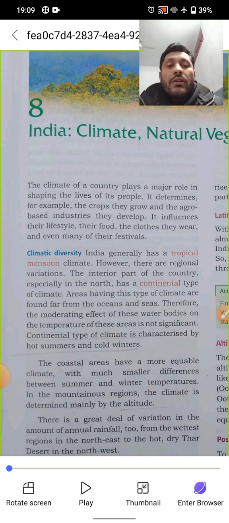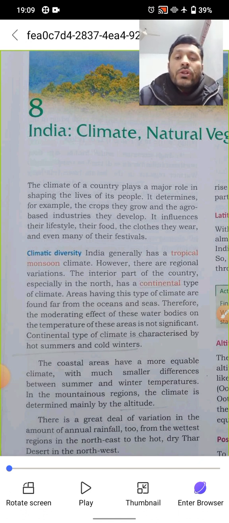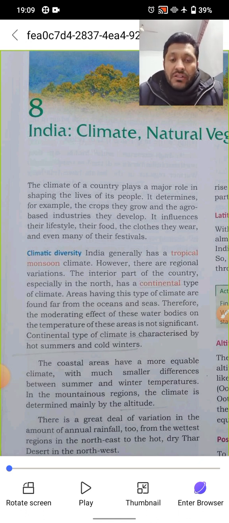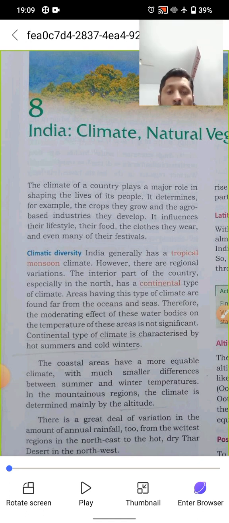it is far away. For example, when we say Delhi, no ocean is there. When we say Bijnor, Nagina, there is no ocean. So far away from the ocean's effects, there cannot be less cold, like we are having severe cold these days. Similarly, severe cold, and severe heat in summer days, is called continental type of climate. Therefore, the moderating effect of these water bodies on the temperature of these areas is not significant. Continental type of climate is characterized by hot summers and cold winters. So, I hope up till here you understood.